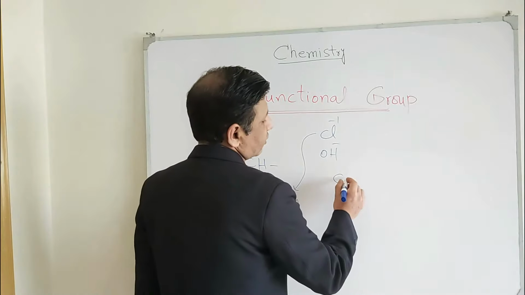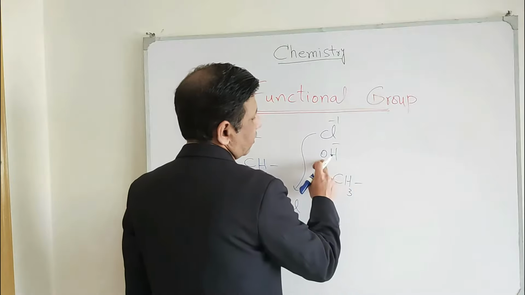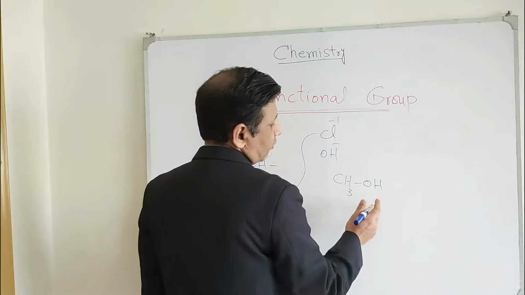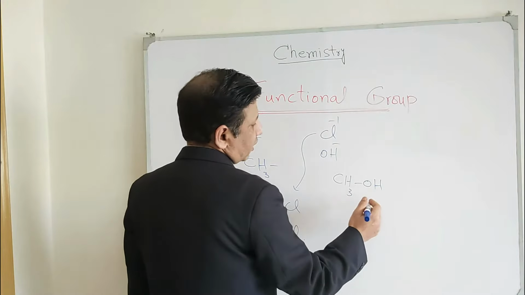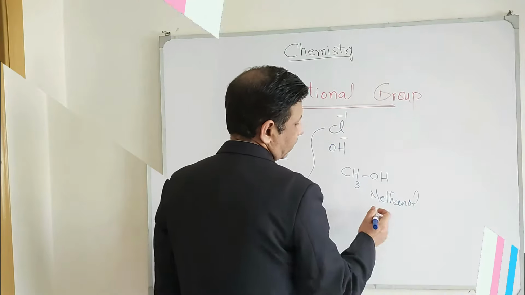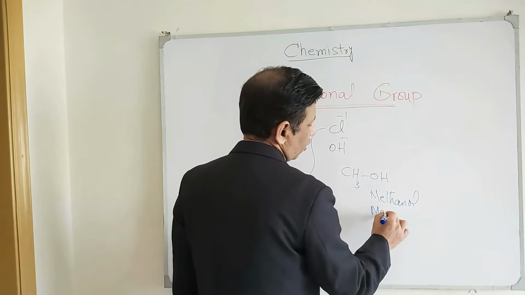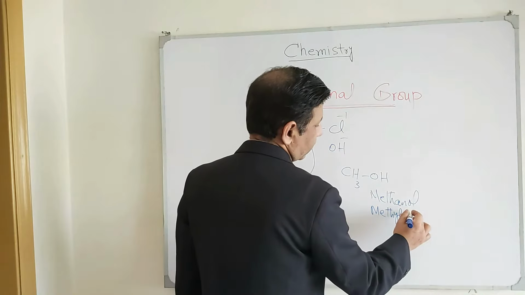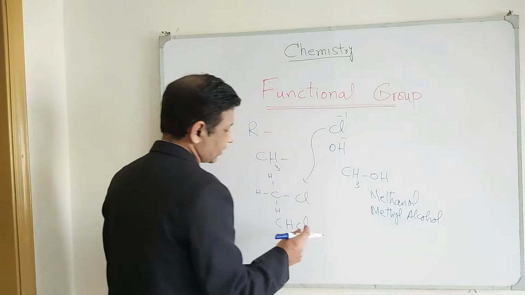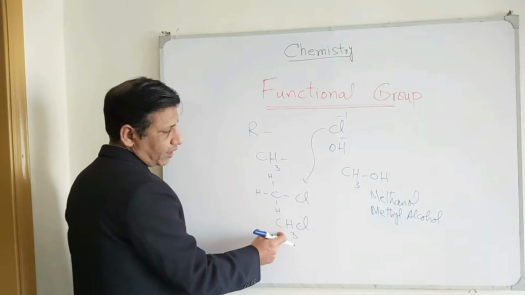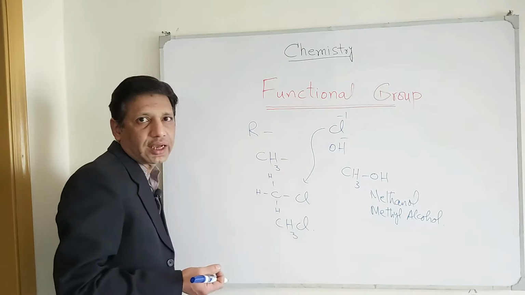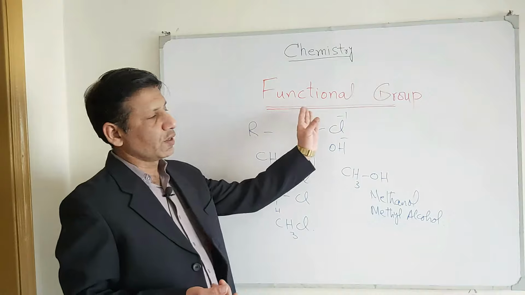Likewise, we have CH3 once again here, and OH, if it comes here, then it becomes CH3OH, which is called methanol. In IUPAC, this is methanol, and you can call it methyl alcohol, which is the general name. In the same way, this is chloromethane in IUPAC, and you can call it methyl chloride as the general name. So this is the functional group.